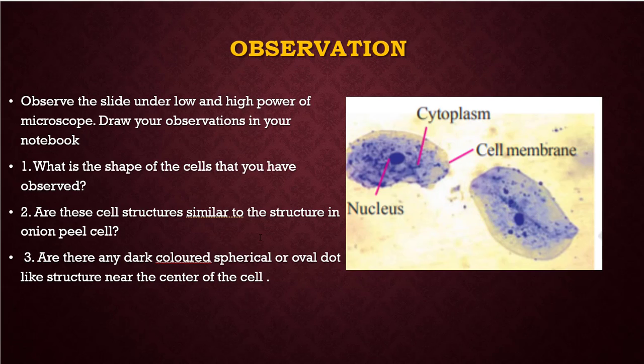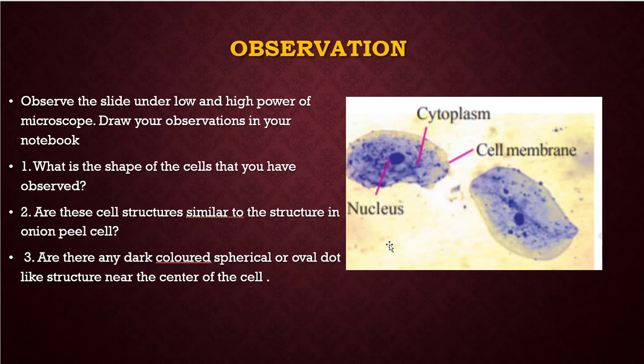That is the nucleus. In onion cells, the nucleus is sometimes in the center, or sometimes near the cell wall, cell membrane, and sometimes near the front side of the cell or back side of the cell.